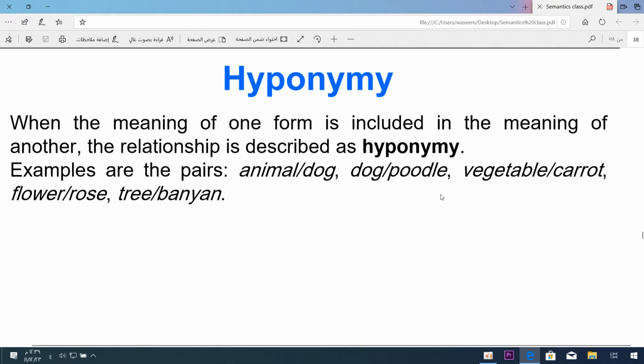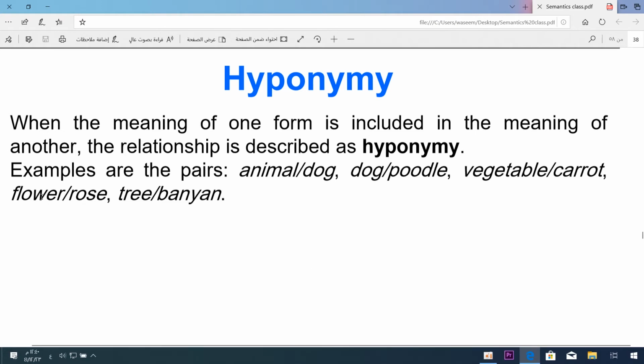Vegetable, carrot. What's the relation between them? Carrot is a kind of vegetable, and it is included in the word vegetable, so it is a hyponym of the word vegetable. So if I am teaching a new word like carrot or cucumber, I would say, I'm going to narrow your thinking about the word, so you will not need more time thinking about this. Carrot is a kind of vegetable, something that is edible. So remember, vegetables and fruits are hyponyms of the item food.